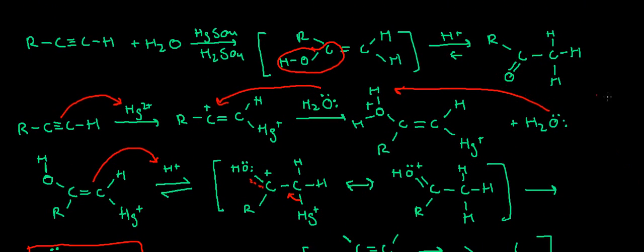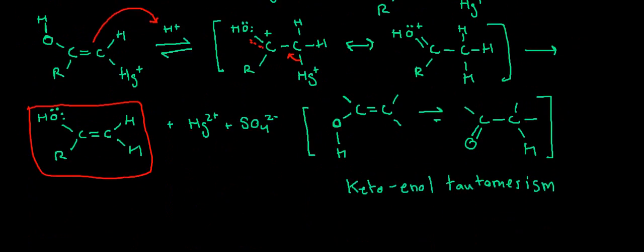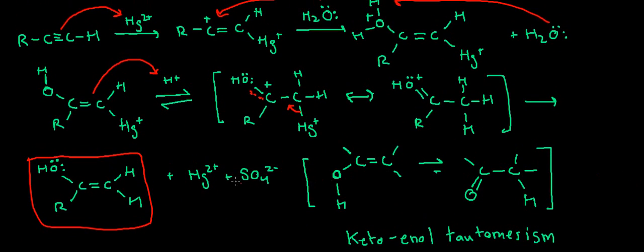is this ketone. It's going to undergo a tautomerism because this enol, which is what a double bonded carbon to an alcohol group is, is not very stable. It tends to favor this position. So what we'll do is undergo a typical tautomerism, and the hydrogen basically, in the presence of an acid, will move from here to here.